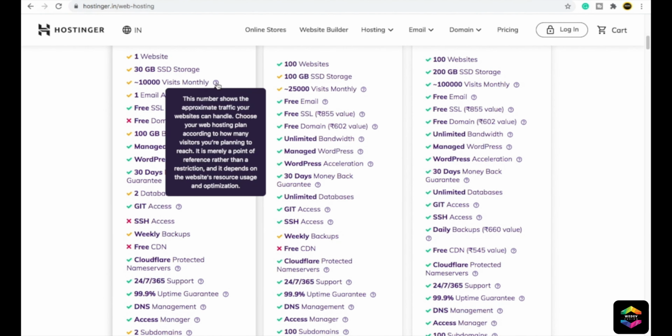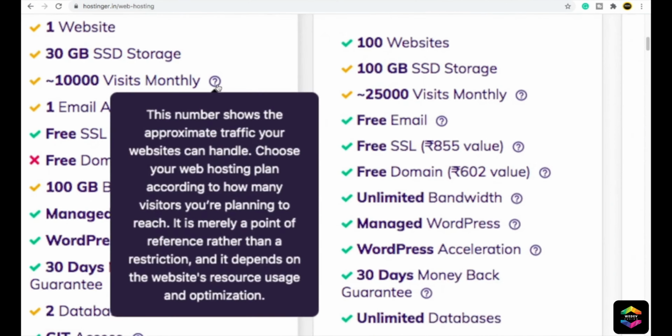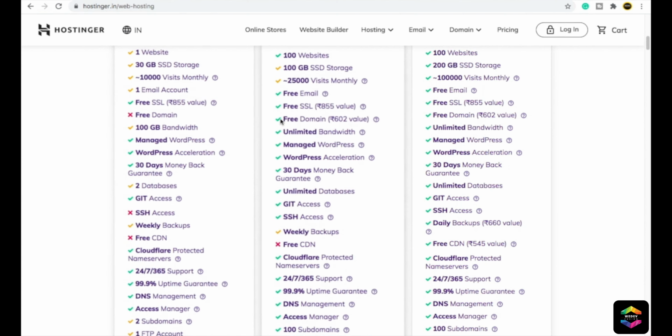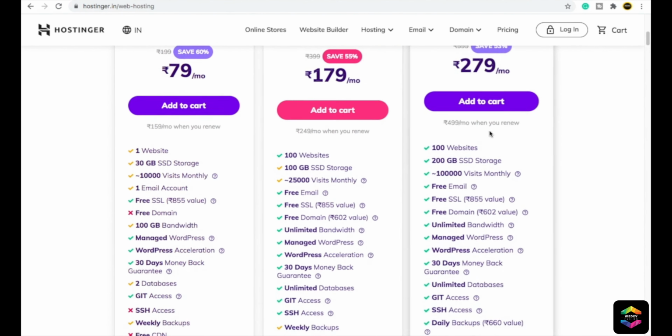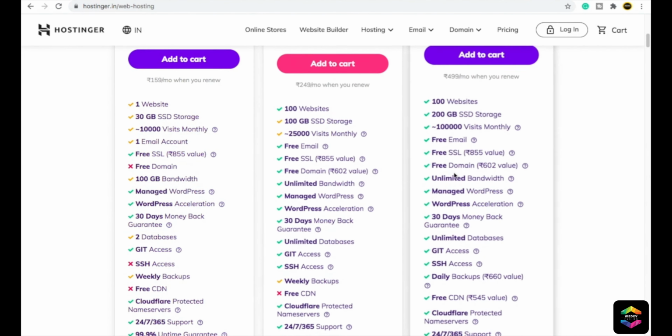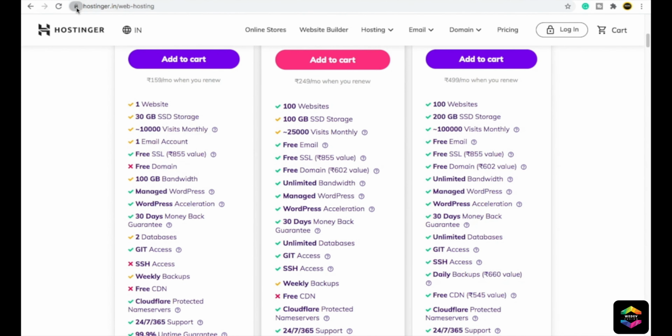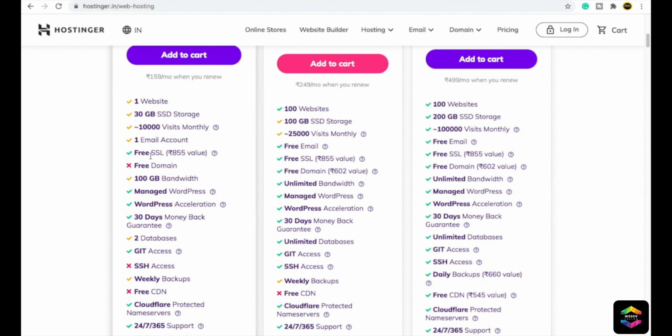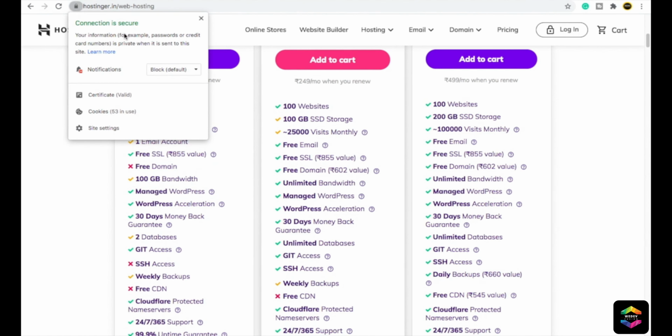If you want to read anything, you can just click on this question mark, and from here you can read each and everything. You will not get free SSL here, but if you go with premium web hosting or business web hosting, you will get one domain for absolutely free. You will also get SSL. What is SSL? You can see when I click here, it is showing the connection is secure. That is because of SSL. If you don't have SSL, it will show here not secure. So whenever someone comes to your website, they will see that this website is not secure, and your visitor will be afraid to do anything inside your website. That's the reason we have to have SSL.